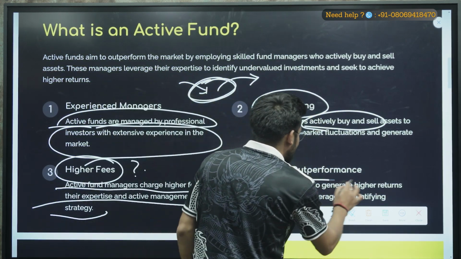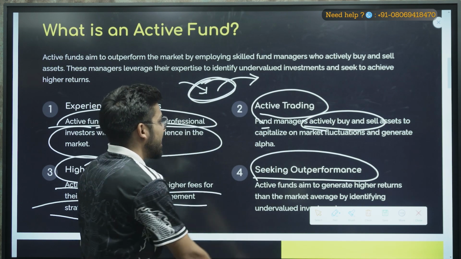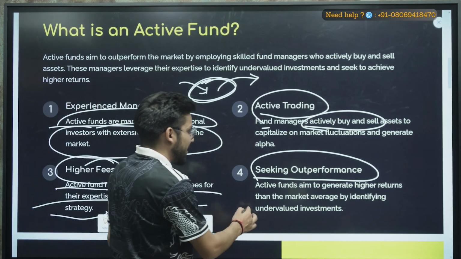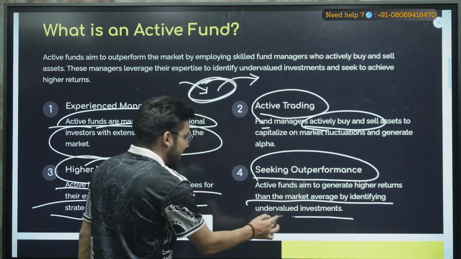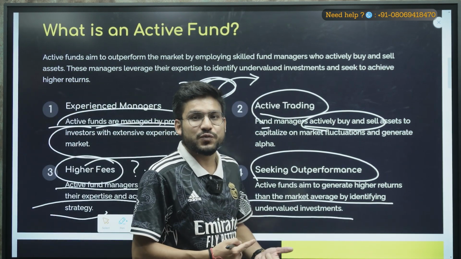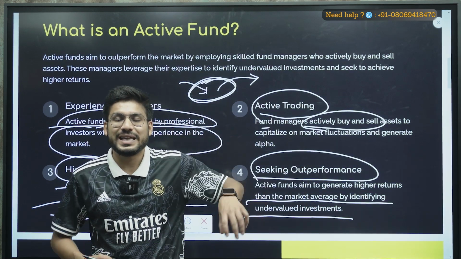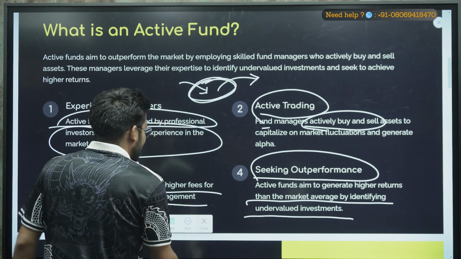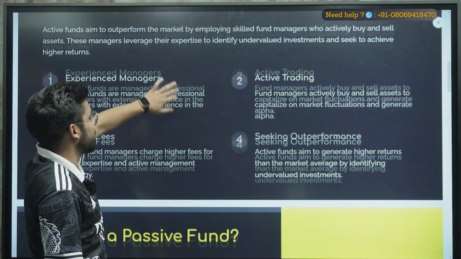Then the fourth point is seeking outperformance. Active funds aim to generate higher returns than the market average by identifying undervalued investments, right? So they will invest in stocks which are undervalued, but can provide you good returns in the near future. So those are the 4 points that you will see in active funds, right?